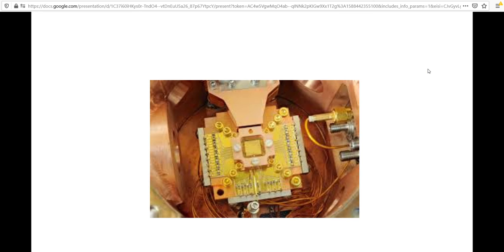Still, many improvements will need to be made before quantum computers become much more useful than classical computers.